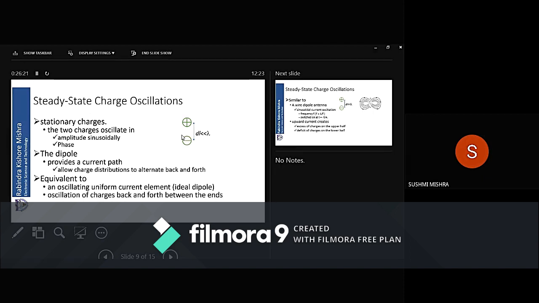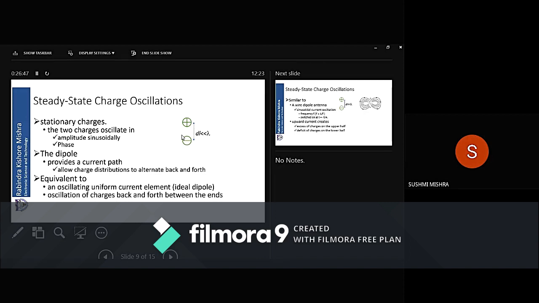The maximum value of sine omega t is 1, so the upper charge will have a maximum value of plus 5. Then the minimum value of sine omega t is minus 1, so after half a period, that upper charge will have a value of minus 5. So plus 5, minus 5 for the upper one.